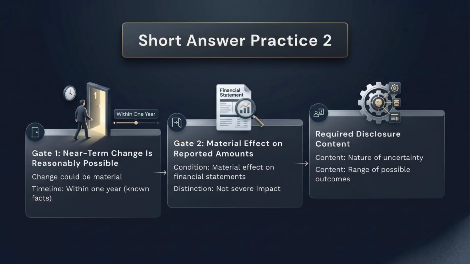For short answer practice 2, use a two-gate structure. Gate 1. It is reasonably possible that the estimate will change within 1 year of the financial statement date. Gate 2. The change would have a material effect on reported financial statement amounts. Then add what the disclosure should include: the nature of the uncertainty, why the estimate is sensitive, and the range of reasonably possible outcomes if that range can be estimated. Do not use severe impact as the significant estimate threshold. Severe impact belongs to concentrations.